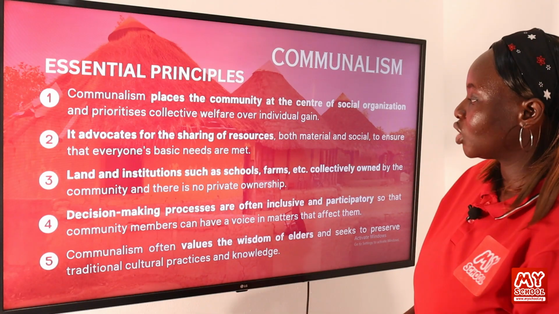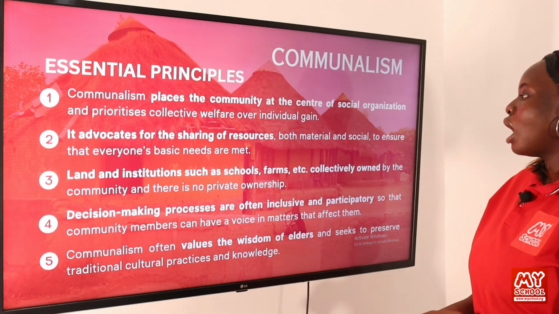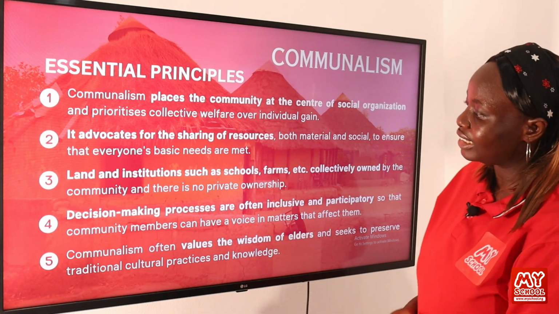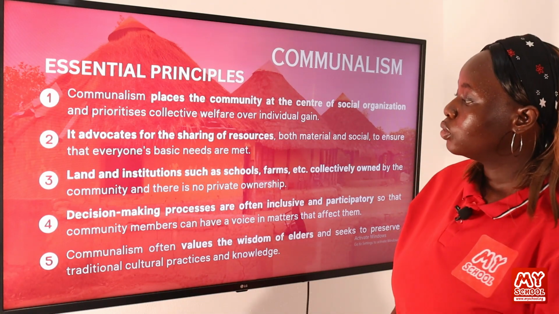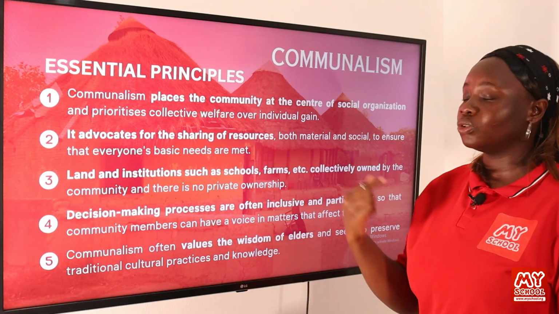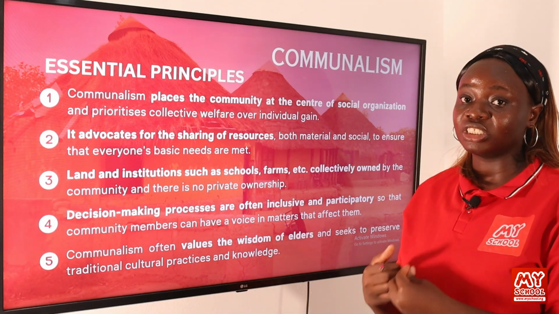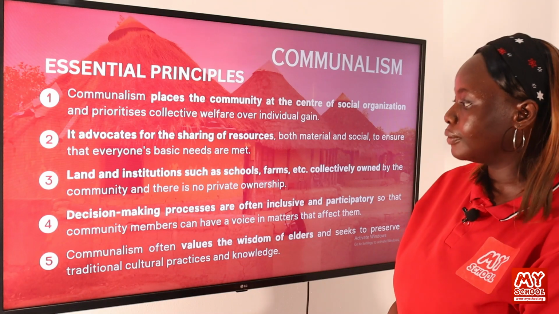Land and institutions such as schools, farms, etc. are collectively owned by the community, and there is no private ownership. So it is the entire community that builds the schools, that owns the farms. It's not owned by individual members in the society.